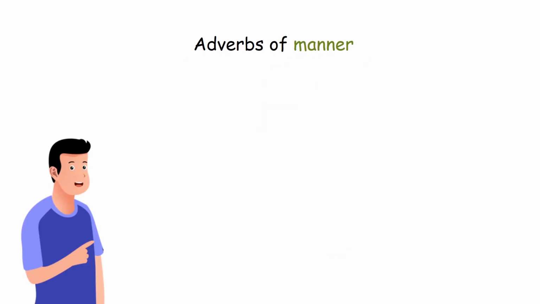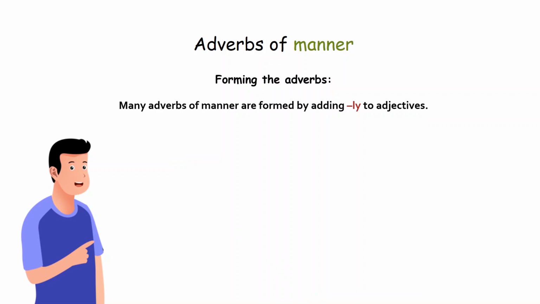Let's look at the next group of adverbs, which is adverbs of manner. These describe how an action is performed. For example, she sings beautifully. He drives carefully. How do we form the adverbs?